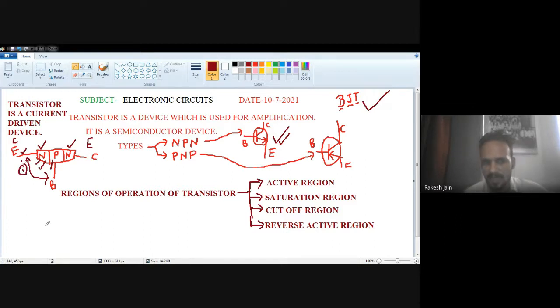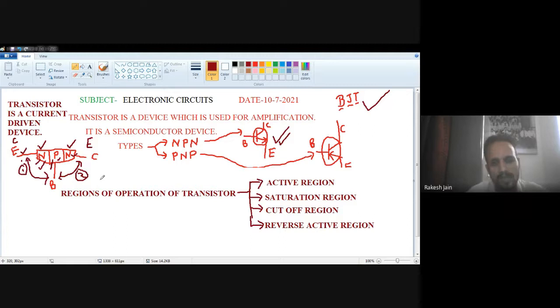The second junction is collector base. The collector is taken from the N-type semiconductor, and the base is taken from the P-type semiconductor. So together base and collector create a PN junction. It means a second junction. So basically there are two junctions: one is the emitter base junction and the second one is the collector base junction.